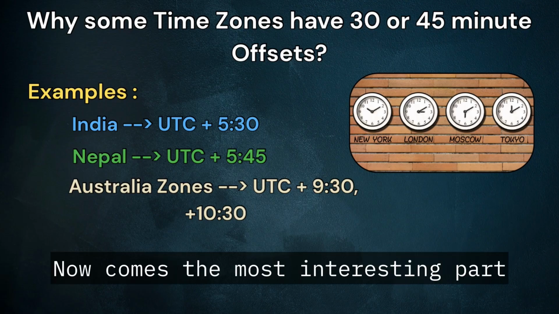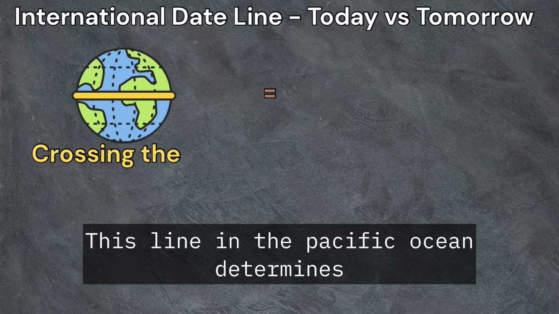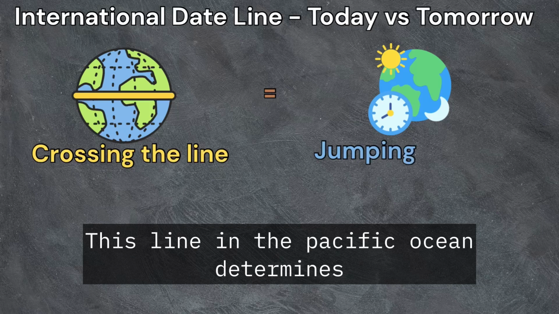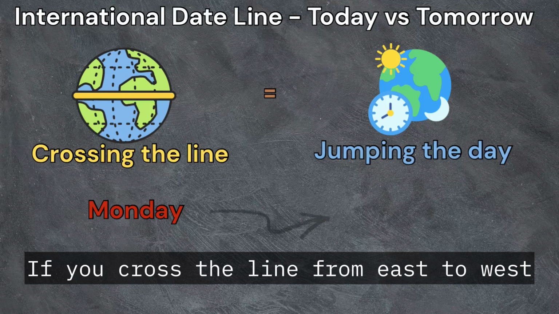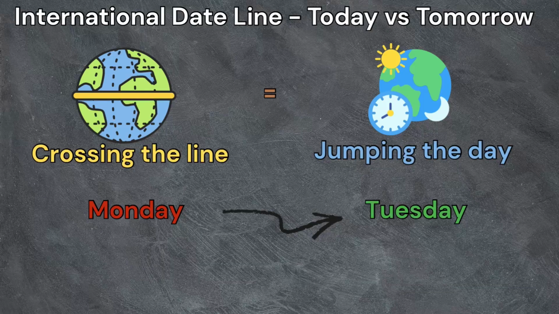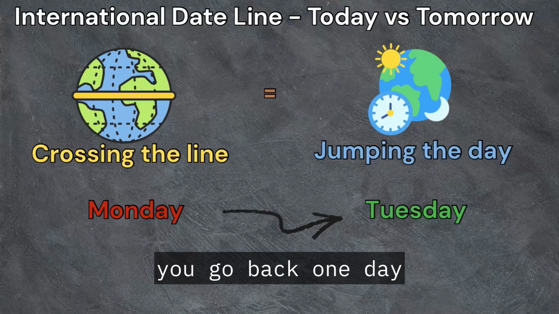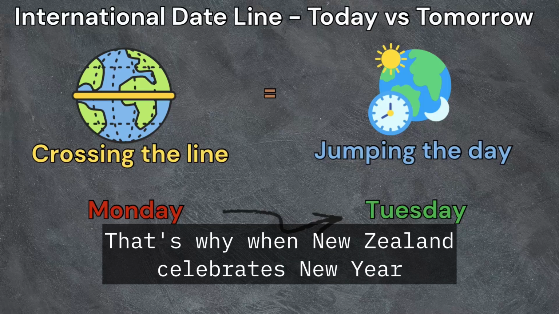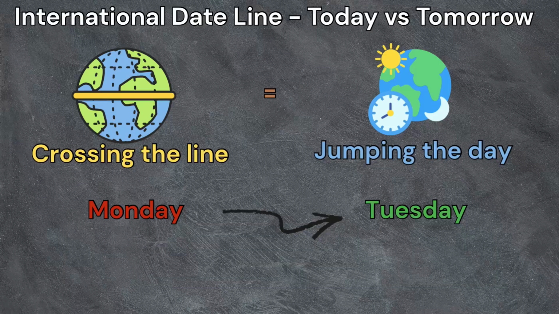Now comes the most interesting part, the international date line. This line in the Pacific Ocean determines where a new day starts. If you cross the line from east to west, you go forward one day. If you cross west to east, you go back one day. That's why when New Zealand celebrates New Year, the US West Coast is still in the previous morning.